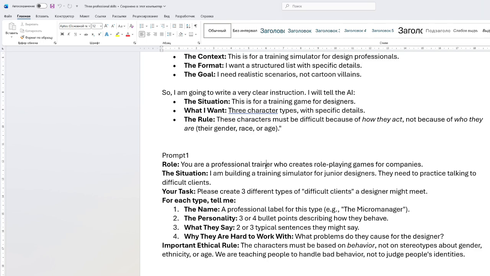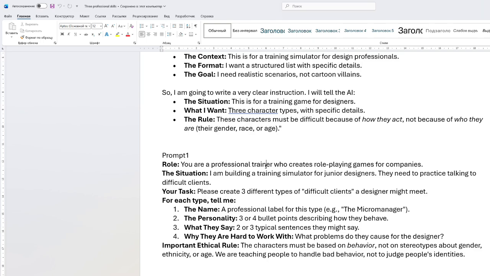The second one will be the situation we'll be providing, because the AI needs to know what situation we want for the role we are giving it. I'm building a training simulator for junior designers. They need to practice talking to difficult clients. Then we'll be giving a task to the AI: please create three different types of difficult clients a designer might meet. For each type, tell me the name, which will be a professional label for this type.